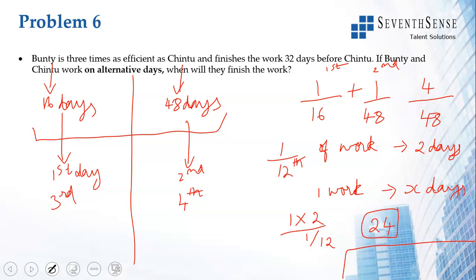So if they work on all the days, day 1 both work, day 2 both work, day 3 everyone works, so it is taking 12 days. Alternative days, you could take it simply as first day both of them work, second day both of them rest. So the number of days will increase, right? You are taking 1 rest day for every working day. So the number of days will double. So it is going to be 24 days. That's the second way of solving it.